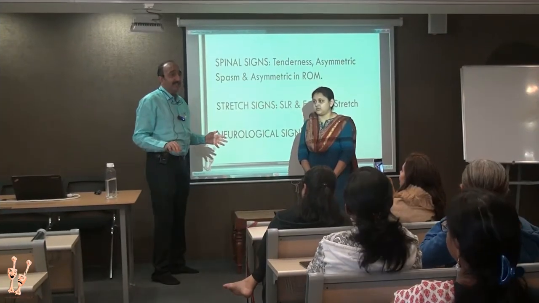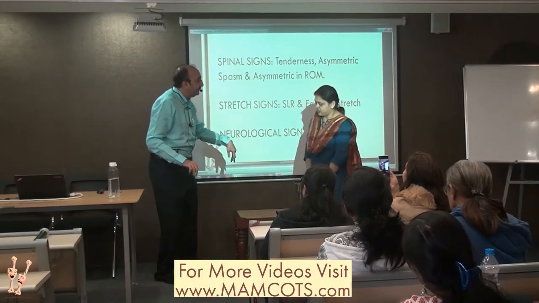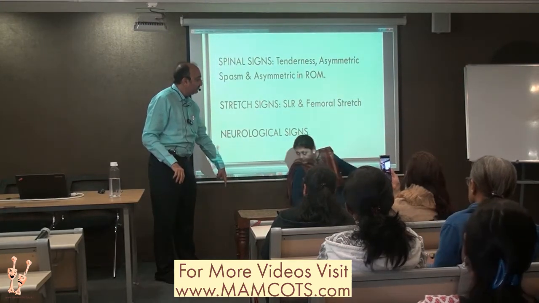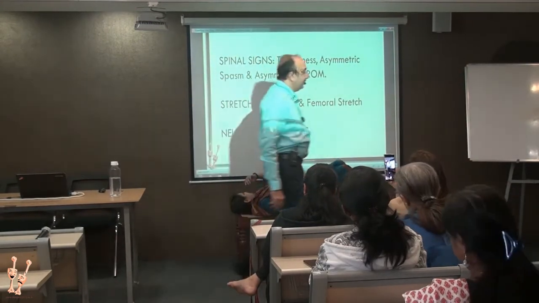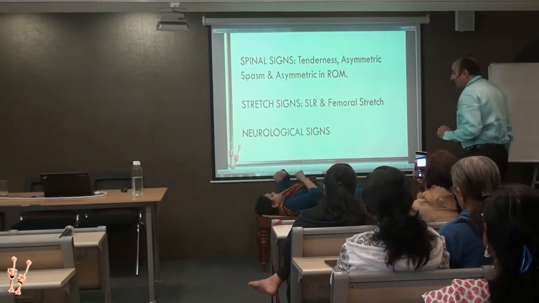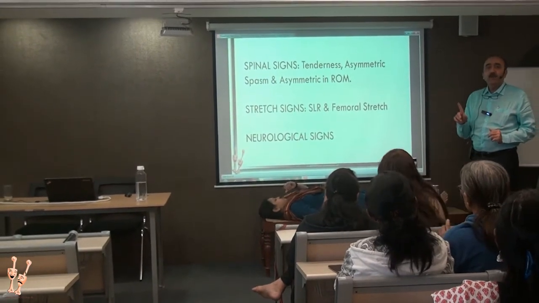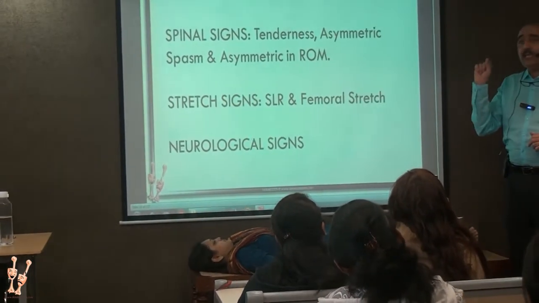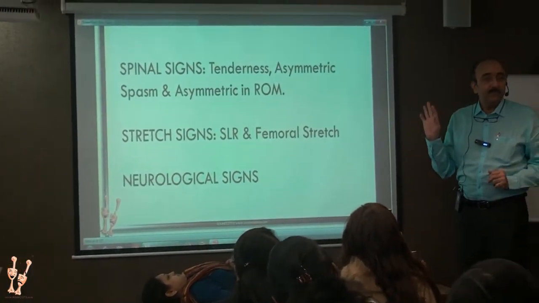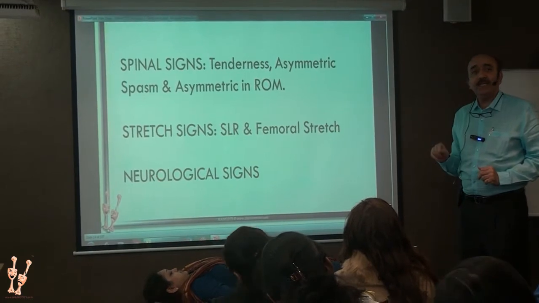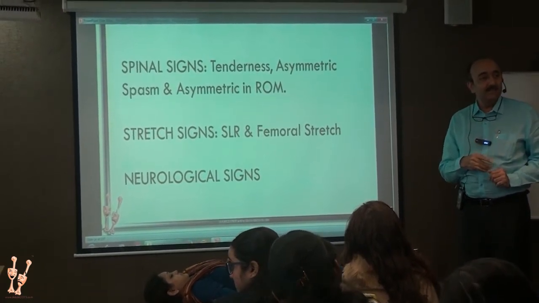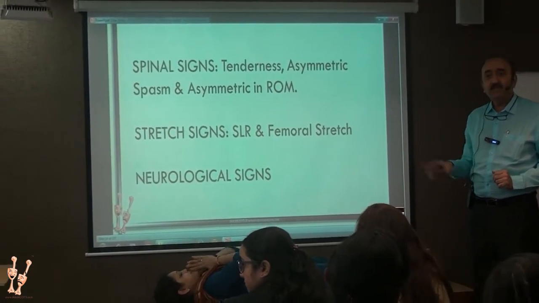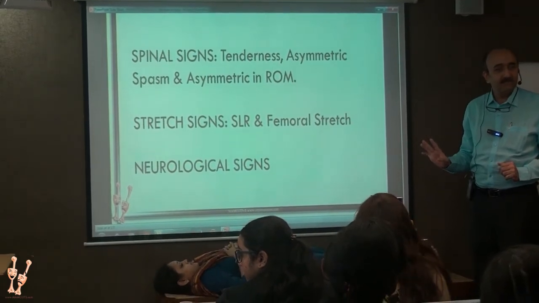Then the stretch signs. You'll have to face us. Stretching of the nerve root. So you will get this sign only when there is an acute compromise of the nerve root. So you have a situation where you have a canal stenosis lasting 7 years with an S1 deficit. You will not get an SLR restriction.